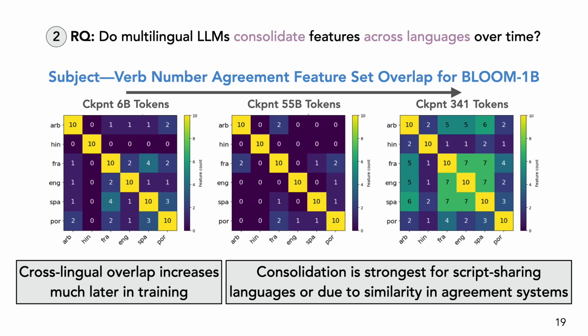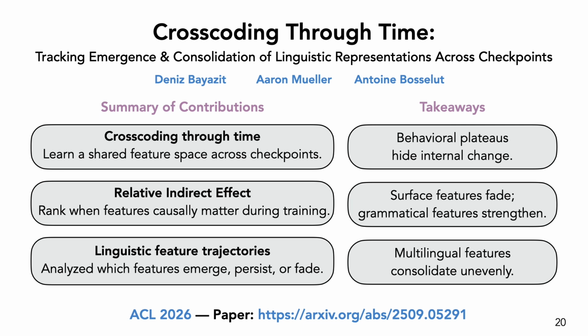So to summarize, in this paper we propose a way to trace how linguistic representations evolve during pre-training. We do so thanks to learning a shared feature space across checkpoints. We propose a way to rank when features causally matter during training. And finally, we analyze which features emerge, persist, or fade. What we find is that behavioral plateaus hide internal change, while surface features fade, grammatical features strengthen, and interestingly, multilingual features consolidate, although this is done quite unevenly.